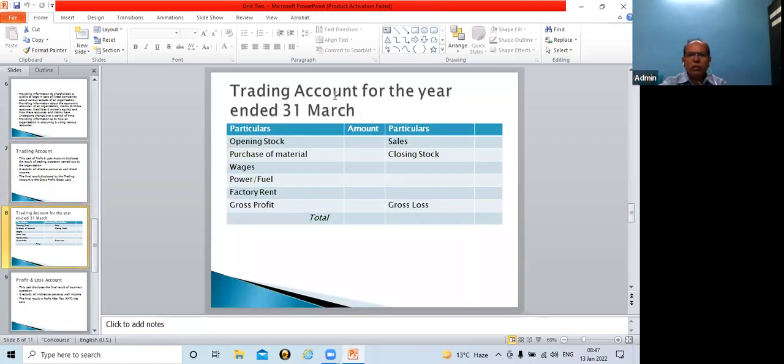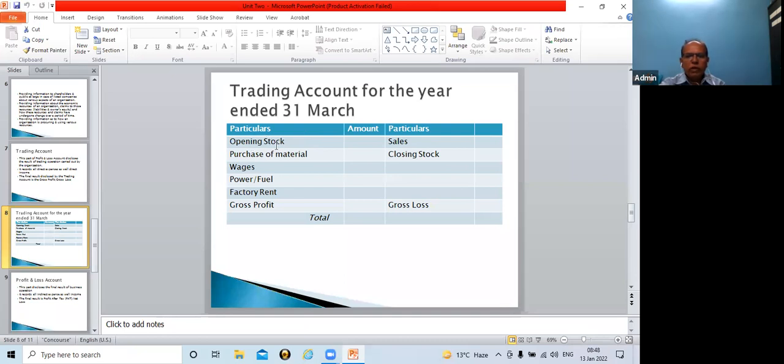Format of trading account. First, you have to give the heading of trading account. Say for example, if it is ABC company, or Amar company, trading account of Amar company for the year ended 31st March. So this way you have to give the title, trading account of so and so company for the year ended 31st March. And there are 4 columns: particular, amount, particular, amount. So the left side is debit and the right side is credit.